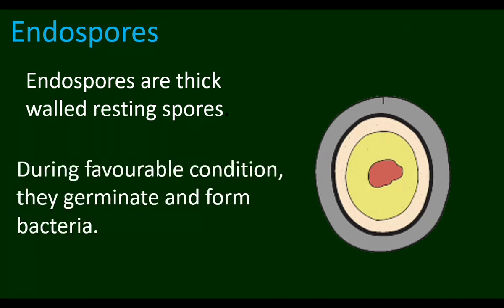Under favorable condition, the endospore germinates and forms bacteria. Here, what is unfavorable condition? Lack of nutrients, presence of harmful chemicals, high temperature, etc. are unfavorable conditions. Under unfavorable condition, endospores are formed. A thick-walled endospore is formed, inside which the bacterial cell remains inactive. During favorable condition, they germinate and form bacteria.